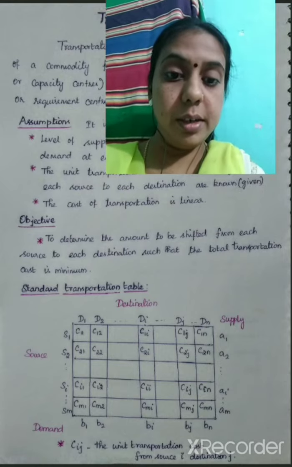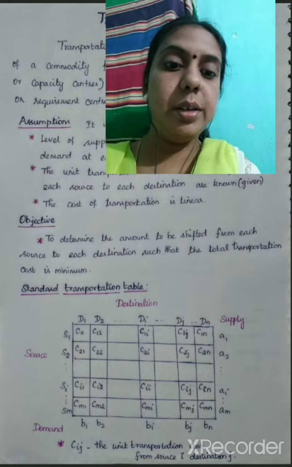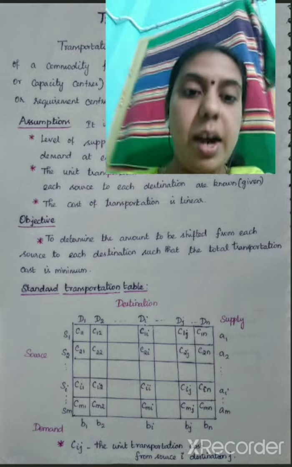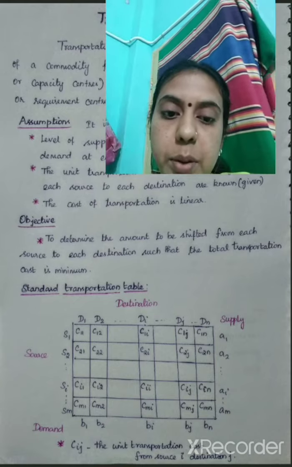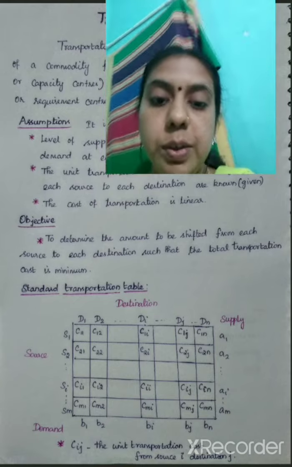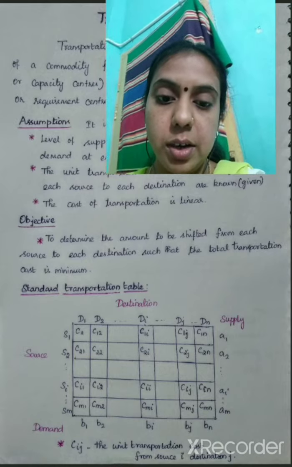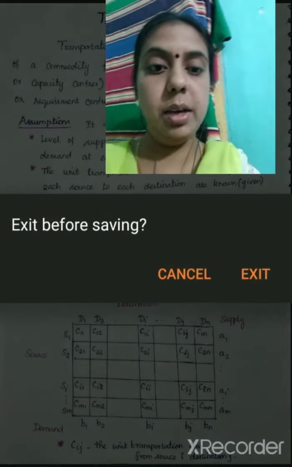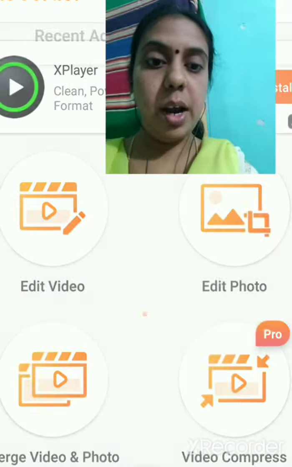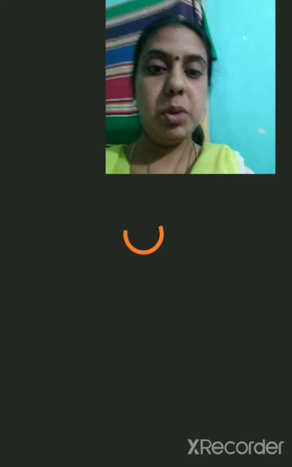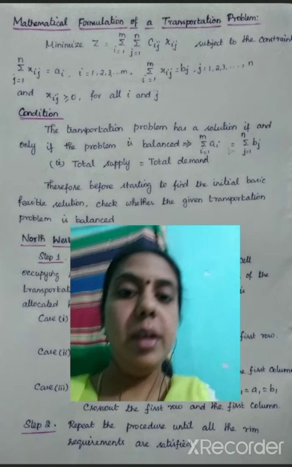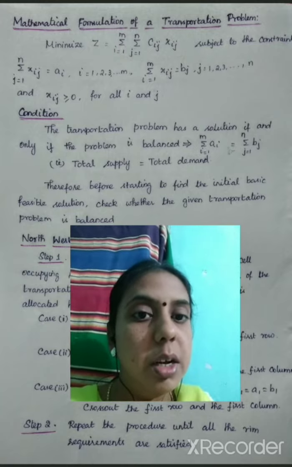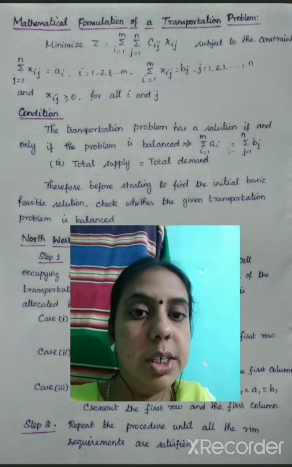We have the standard transportation table, where D1, D2, etc., Dn denote the destinations, S1, S2, etc. denote the supplies, and we have to meet the demands B1, B2, etc. with the cost which is to be minimized. The cost value is given in terms of Cij, the unit transportation cost from source i to destination j. Now we have to formulate the transportation problem mathematically. We have to minimize the cost, so we minimize Z with the cost Cij and the quantity of the commodity Xij.